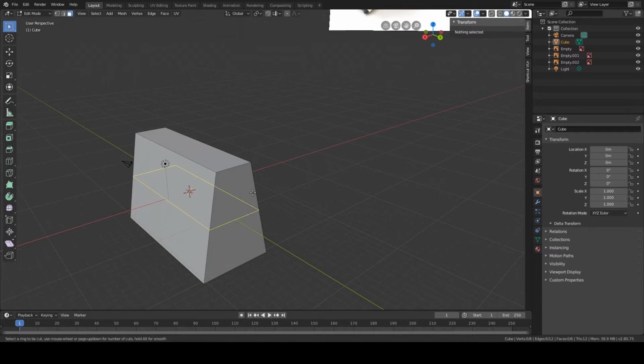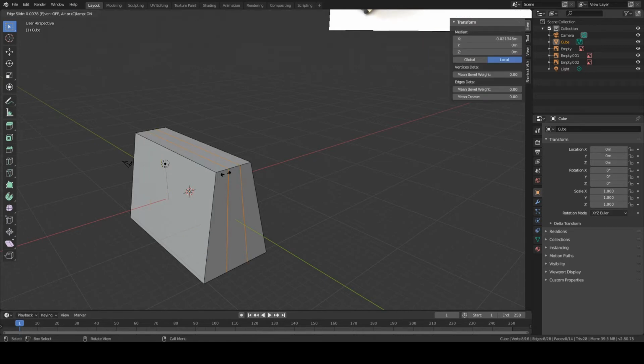And if you move your mouse around, you can see there are different options. Okay. And with the mouse scroll wheel, you can add several loop cuts. I want to have 2 loop cuts, and I click and then escape.